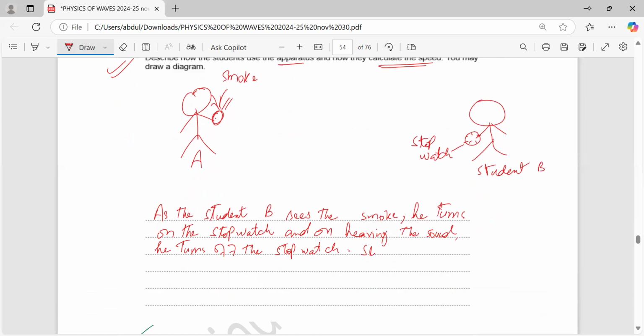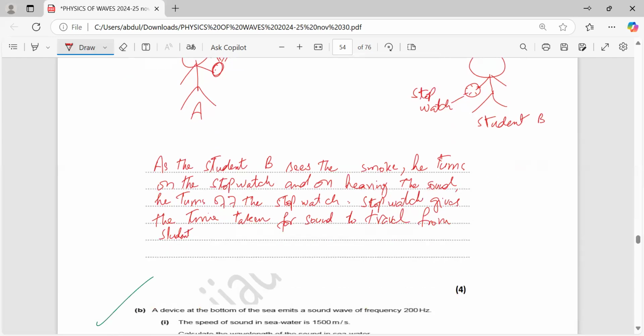Now the stopwatch gives, or you can say provides, the time taken for sound to travel from student A to B. The measuring tape gives the distance between student A and student B, and then the speed we can calculate by distance over time.